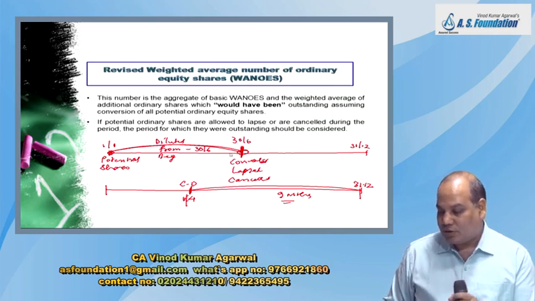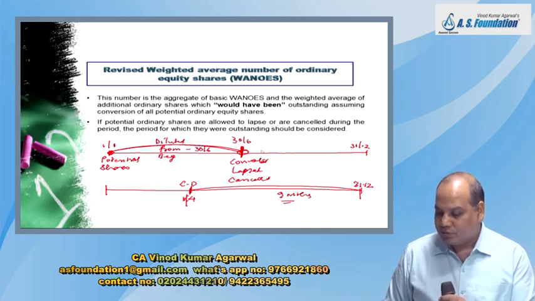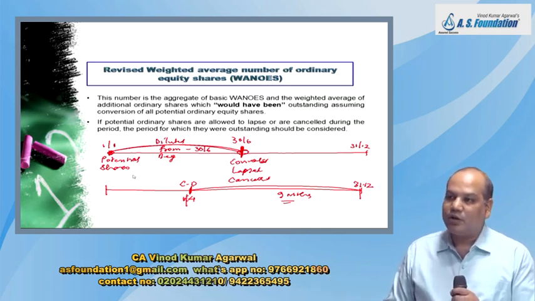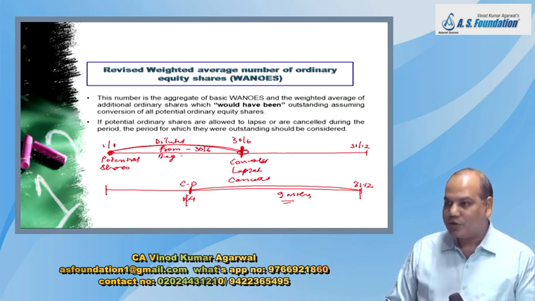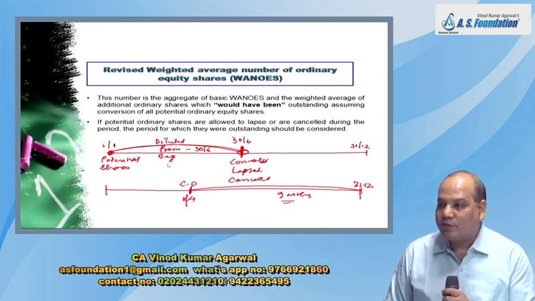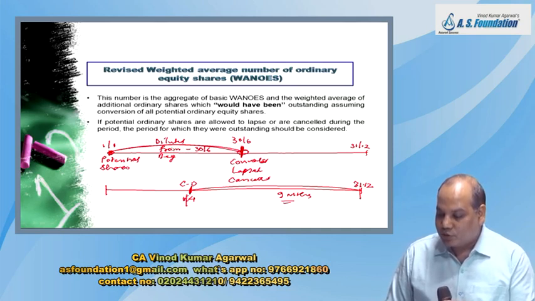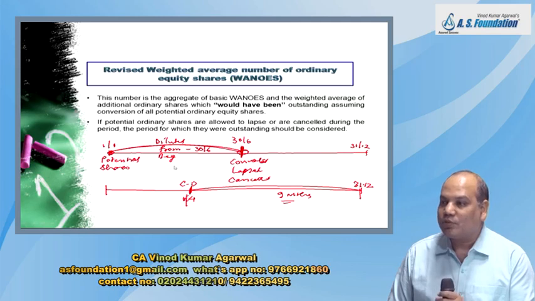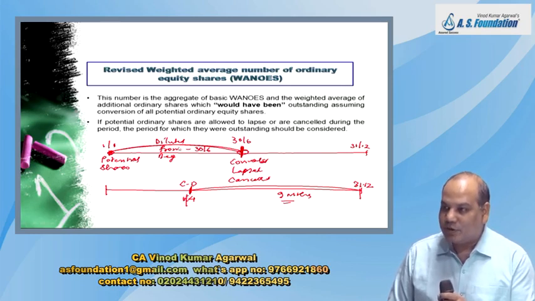Next year when you compute the basic EPS, then they are considered for the full year. This year these resources were used to generate the profit. Since the resources were used to generate the profit, the effect of that should be shown in the EPS calculation. This is money that you are using. Otherwise, you will be only using the resources, making profit, but not considering this in the EPS calculation.